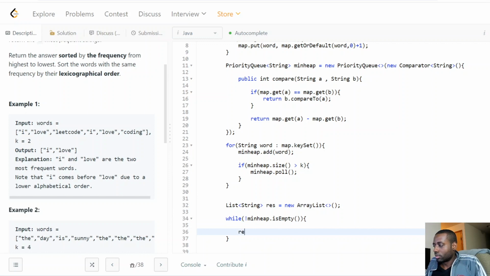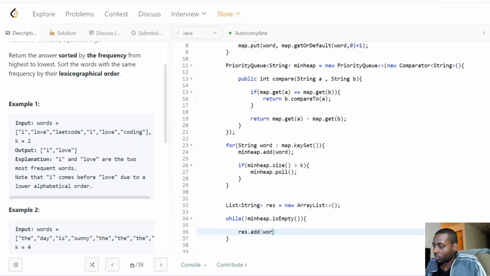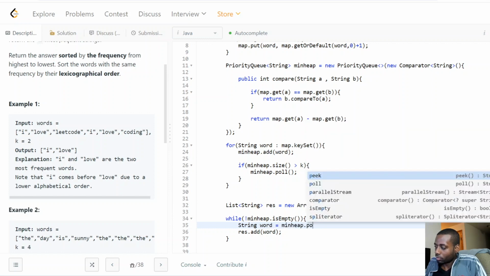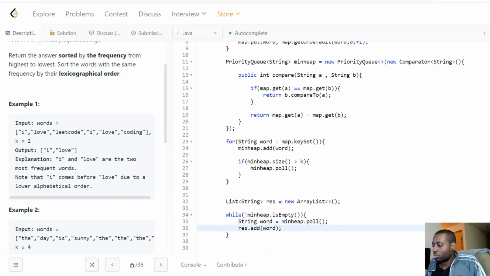All right, and then we're going to start adding all the words one by one, guys, right? So heap dot poll, take one by one, and we add it to the output result, guys, right?